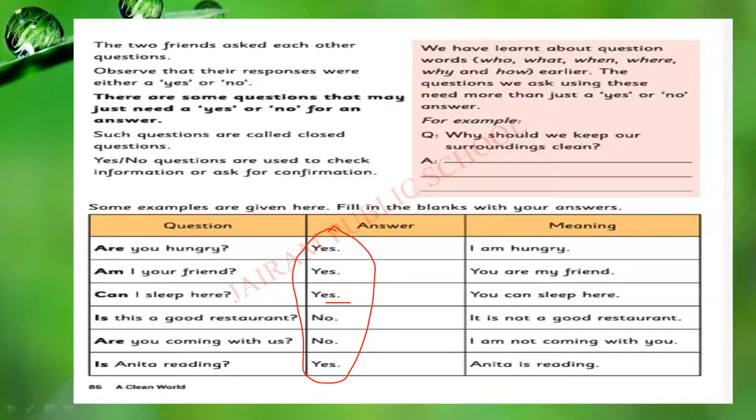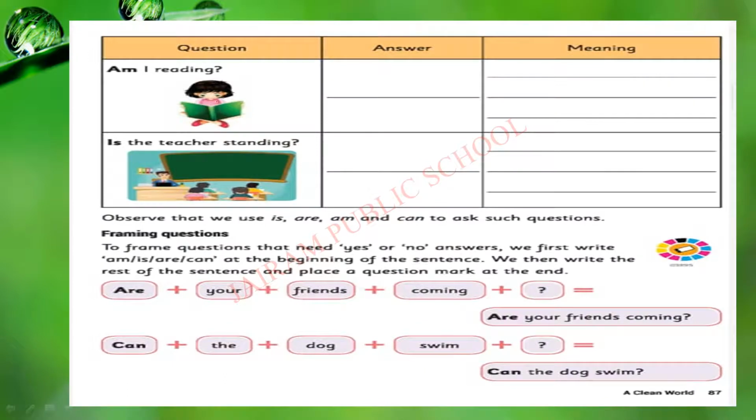Is this a good restaurant? No, it's not a good restaurant. Are you coming with us? No, I am not coming with you. Is Anita reading? Yes. Anita is reading is the meaning of this. Answer yes. I hope you all understood. Let's go to the next page.